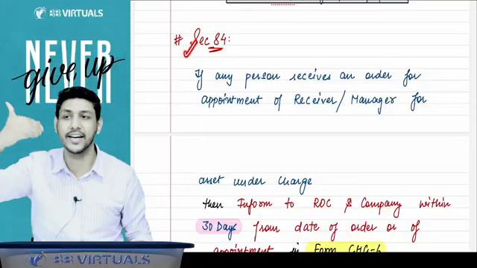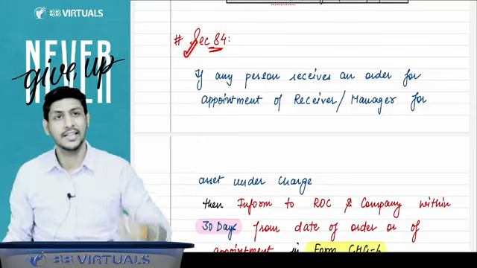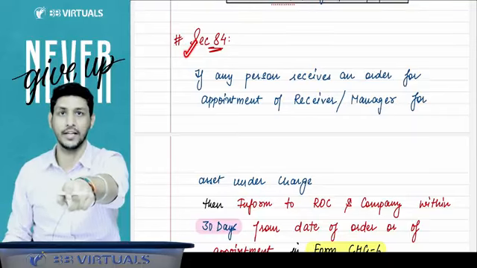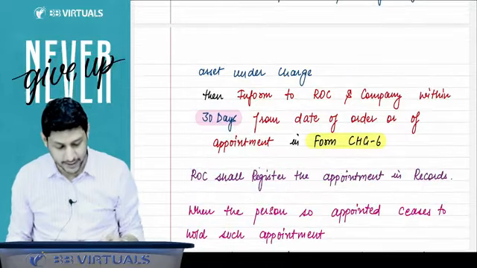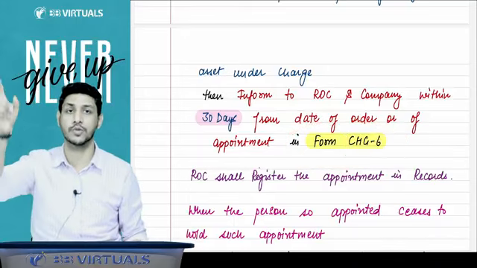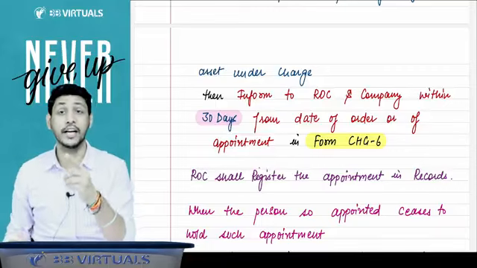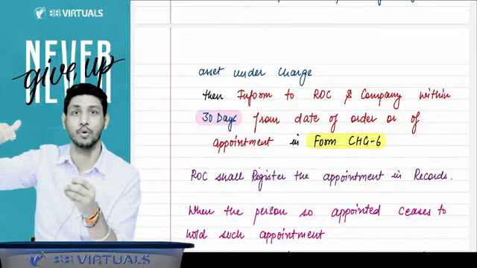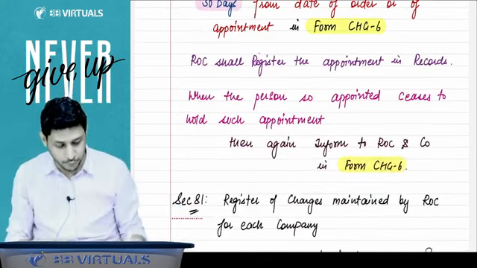Suppose you just think that when we create a charge on the asset in favor of some other person, then sometimes it is ordered that you have to appoint a receiver who will manage this property, who will take care of this property. So if any such order is passed and a receiver is appointed, whenever he is appointed, at that time also we have to file form CHG 6 to the ROC about his appointment, that so and so receiver is being appointed. And whenever he ceases that appointment, whenever he leaves that position of receiver or manager, then also again you have to inform the ROC.